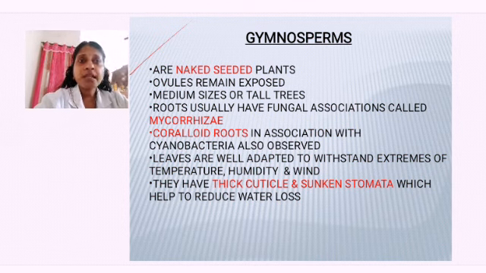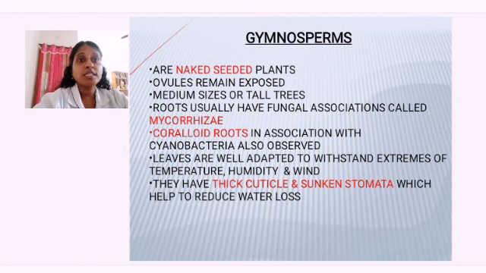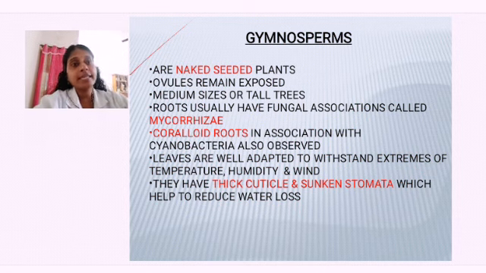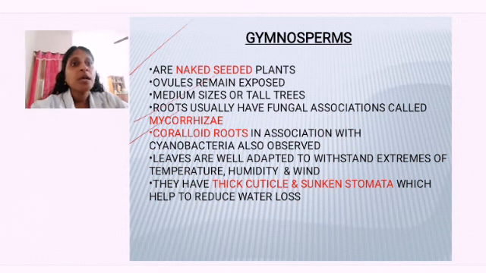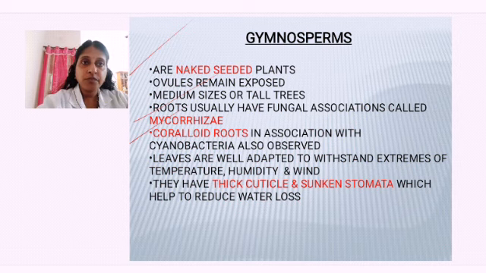So like that, with the help of fungi as well as with the help of blue green algae, the roots of the plants of this gymnospermic family are benefited. They live in close association so that the plant is benefited. They are getting the proper nourishment as well as nutrients from these algae, or they are getting it from what? The fungi. So coralloid roots are in association with cyanobacteria, that also we can see. Roots which are having association with fungi also we can see, that is mycorrhiza.